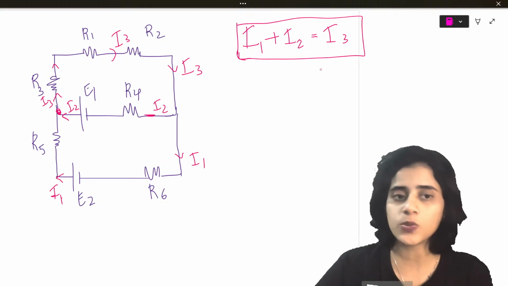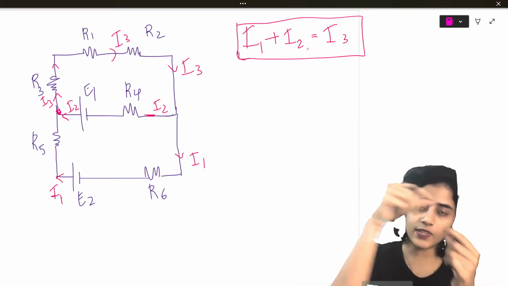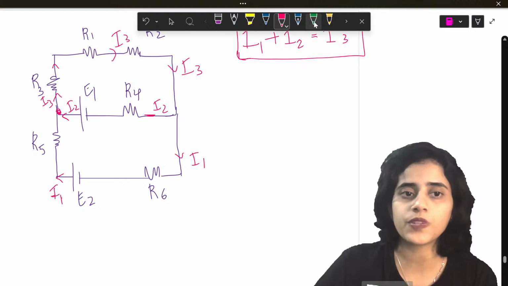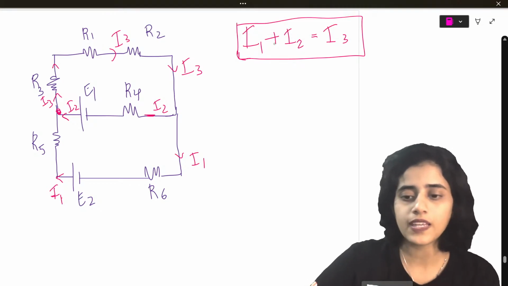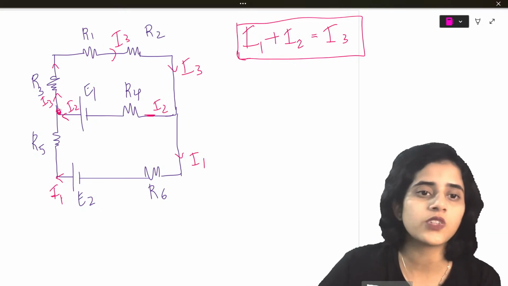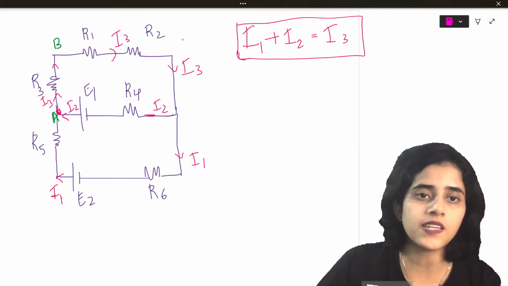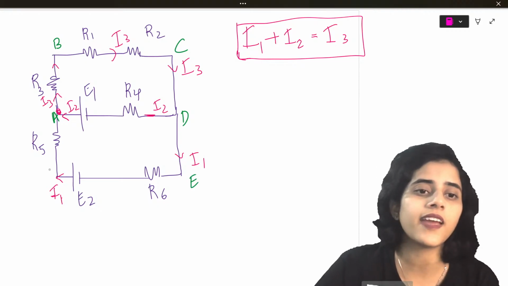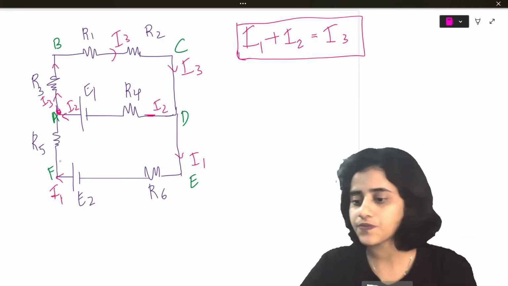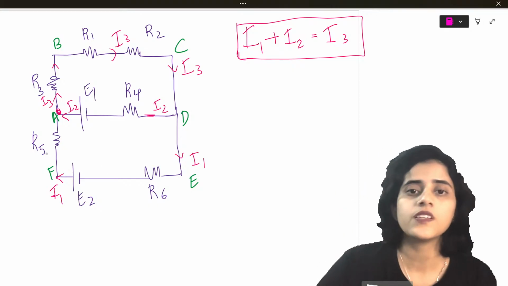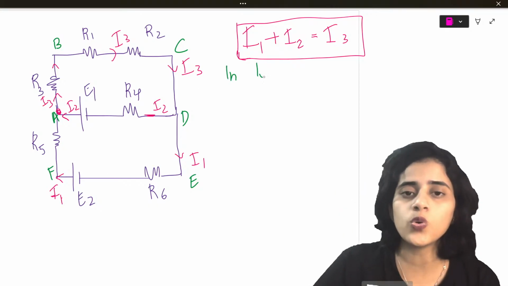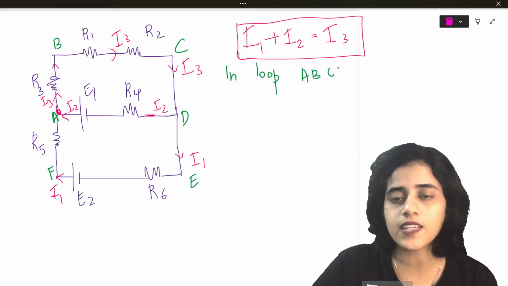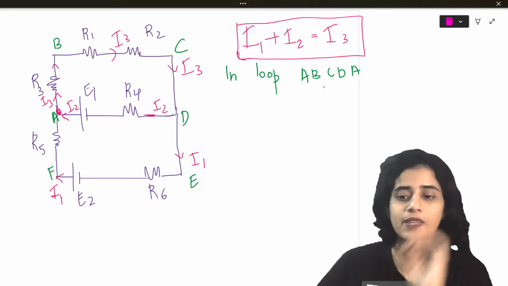So I1 plus I2 is I3. You can see from the cells I1 and I2 come, they combine together and go as I3. Now let's name the loop. Let's call it loop ABCD. So let these points be A, B, C, D, E and F. So in loop A, B, C, D, A.